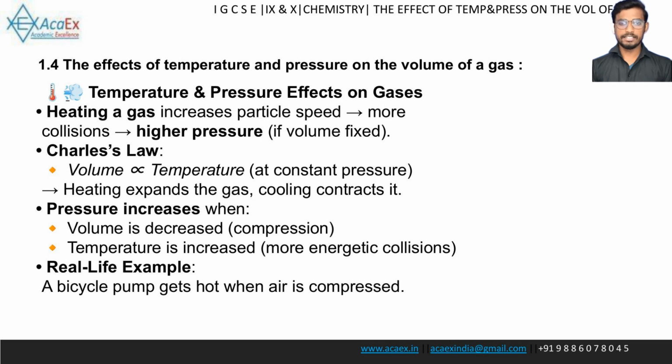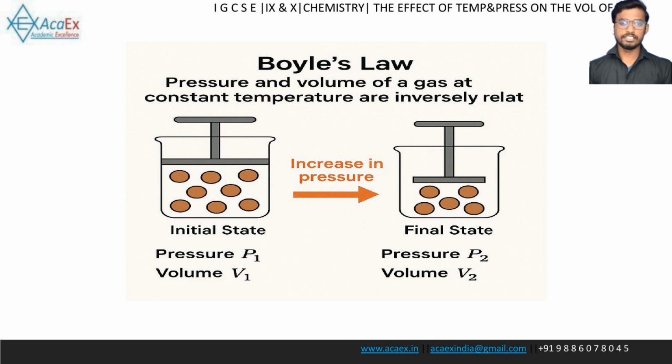The pressure of a gas increases when its volume is decreased through compression or when its temperature is increased, which causes more energetic collisions. A real-life example is a bicycle pump getting hot when the air inside is compressed. Boyle's law states that the pressure and volume of a gas at a constant temperature are inversely related. This means that as the pressure on a gas increases, its volume decreases and vice versa.